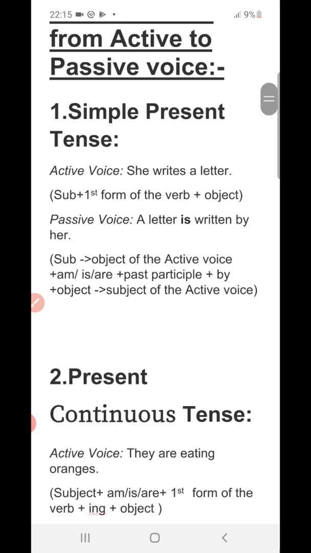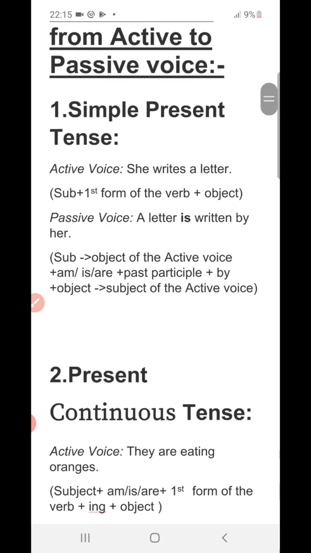Next, the past participle form of the verb, that is written. Okay, write, wrote, written. So here the third form of the verb, that is the past participle form, has been used. Plus by, we are having by. Next, plus the object, which is the subject of the active voice. So by her. Okay, she has turned into her.